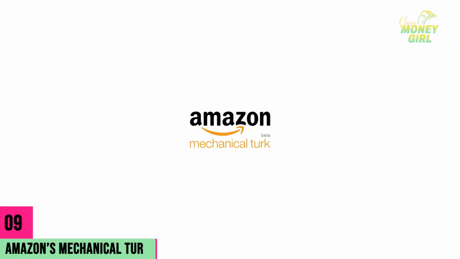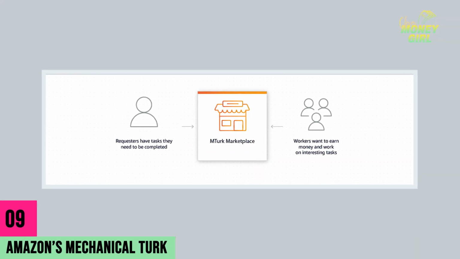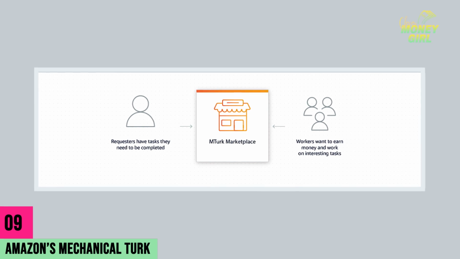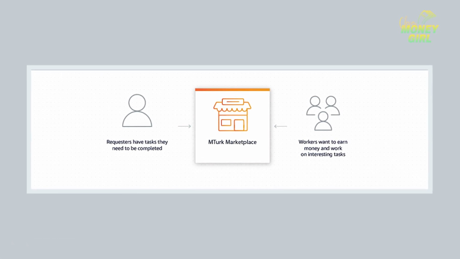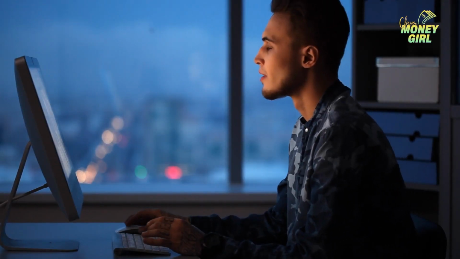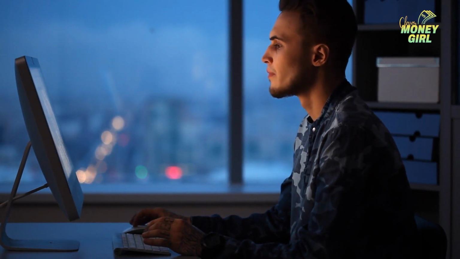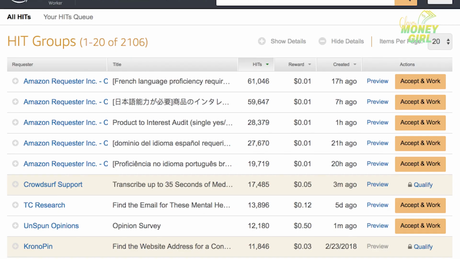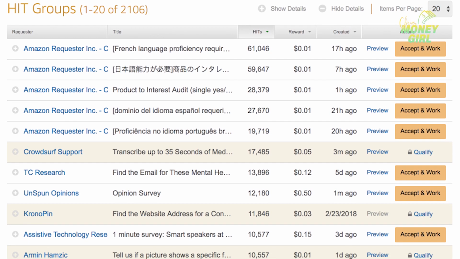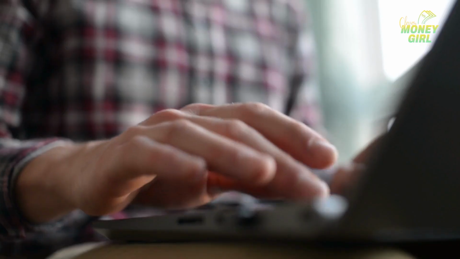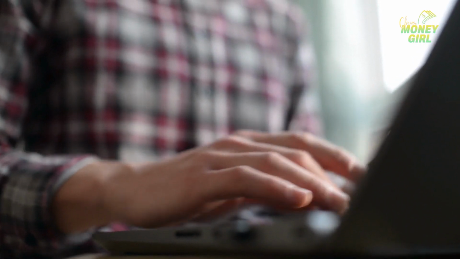Amazon's Mechanical Turk. Amazon's Mechanical Turk, or Turk, assists businesses to hire crowd workers to complete their tasks. Crowd workers are the people who work at Turk. As Amazon describes, crowd workers are there to perform tasks that cannot be completed with the help of computers. After creating an account on Turk, you are all set to work there. While Turk mainly offers copy-paste jobs, crowd workers have access to a wide variety of jobs.